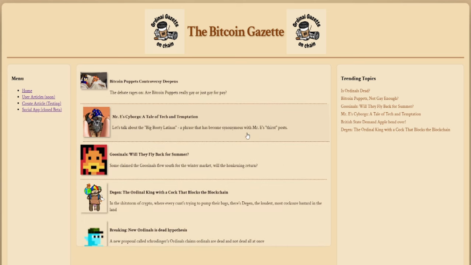So what is it? Well, on the face of it, it looks like a newspaper or an online magazine. Here you can see the trending topics and you can read the articles. There's a menu here where eventually you'll be able to make your own articles. This is in testing now, and there's going to be a section for user articles, which are going to be separate articles written specifically by users who make them, which I think is really cool.